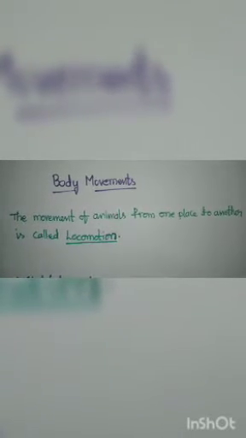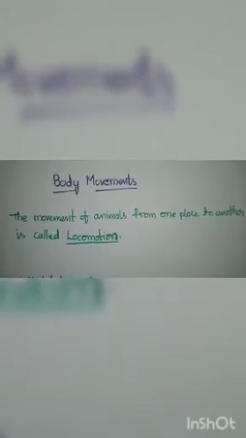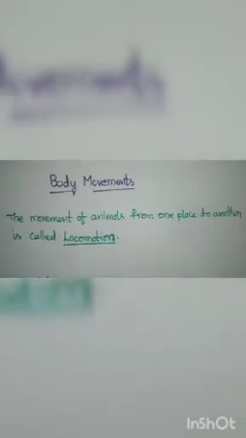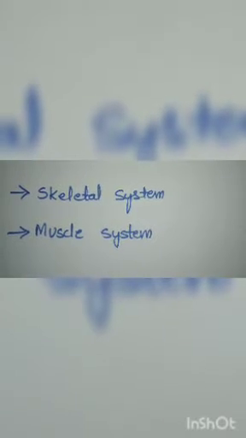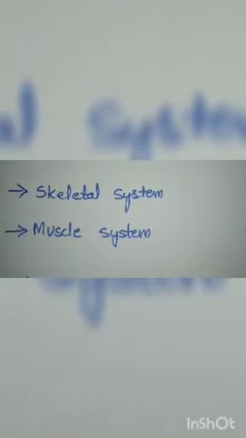So the movement of an animal's body from one place to another, we can call it locomotion. The two systems of the body that help in movement are the skeletal system and the muscular system. Let us learn about them.